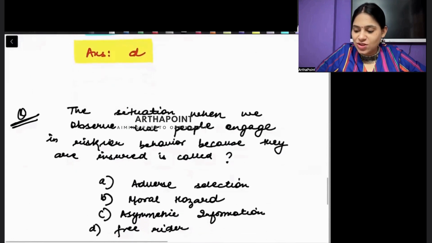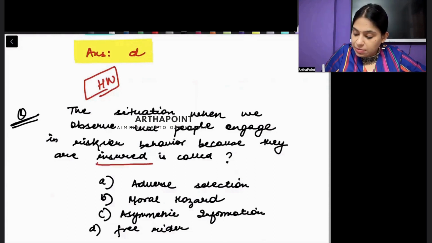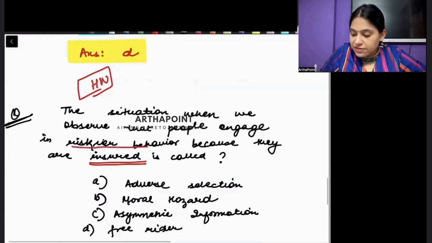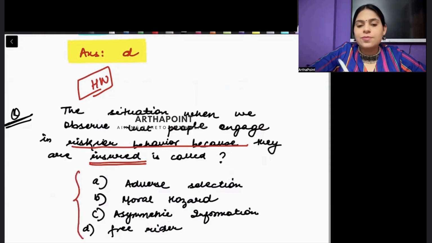Scrolling very carefully so that you don't see the answer. Homework question. Read it out. The situation where we observe that people engage in riskier behavior, मतलब वो अच्छे से behave नहीं कर रहे हैं, वो एक risky behavior कर रहे हैं because they are insured. इंश्योरेंस खरीदने के बाद अगर लोग रिस्की बिहेवियर में जाते हैं, if people go into risky behavior after buying insurance, then what is that called? 4 options are given to you and you need to tell the correct one. This is a homework question for all of you.